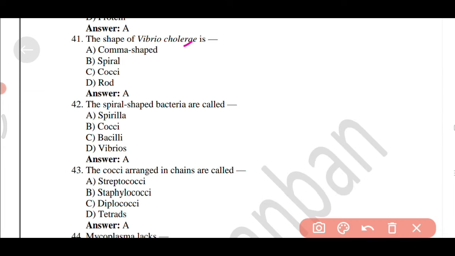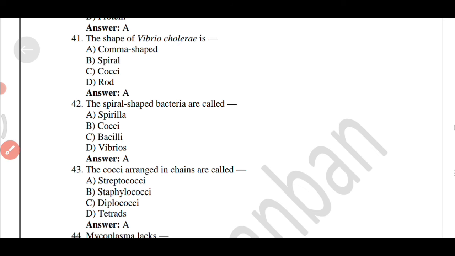The shape of Vibrio cholerae is option A, comma shaped. The spiral shaped bacteria are called option A, Spirilla. The cocci arranged in chains are called option A, Streptococci.